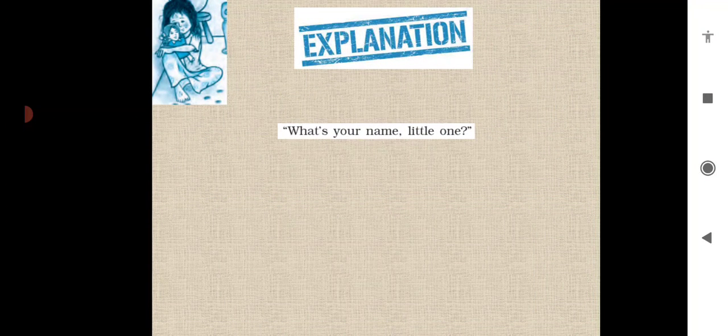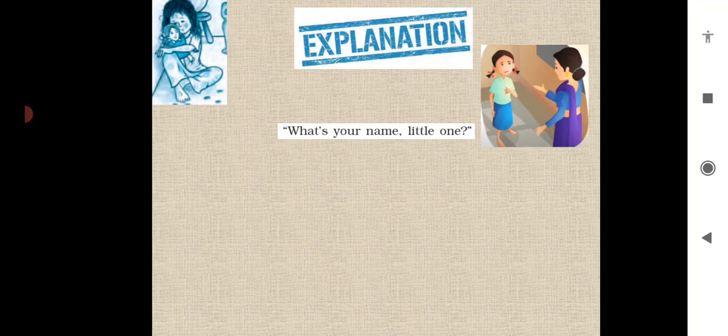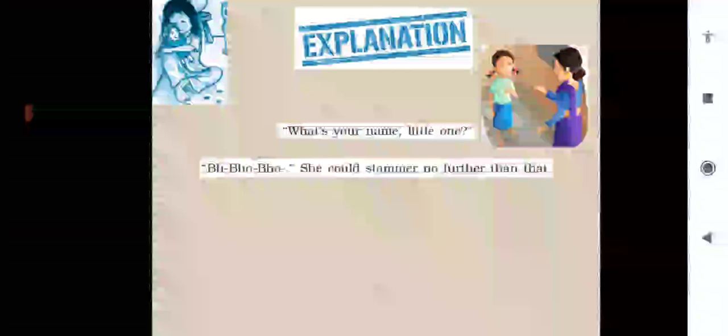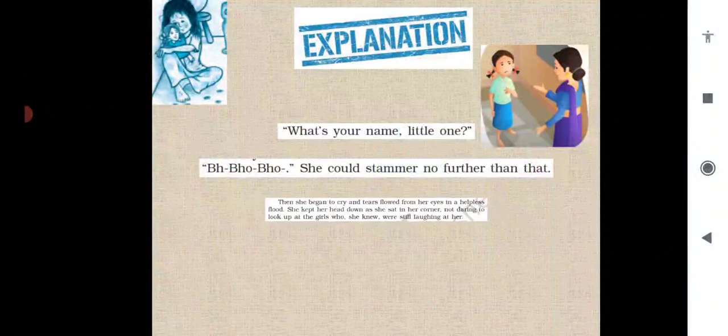Then next part. What's your name, little one? Now the teacher inquired, not Lakshmi, that girl Bholi, what is your name? She just wanted to know the name. But she could stammer no further than that. Then the girl only said a few words of her name because she was not able to complete. She was stammering, मतलब वो रुक रुक के बोल रही थी.